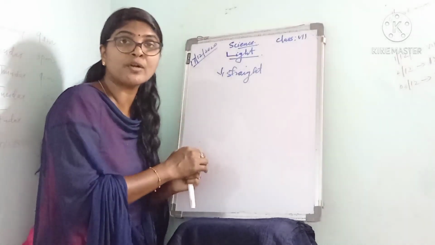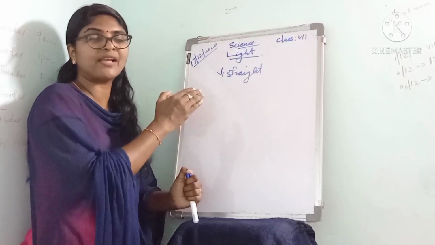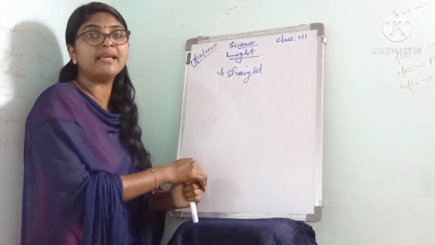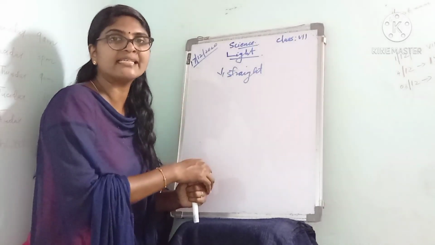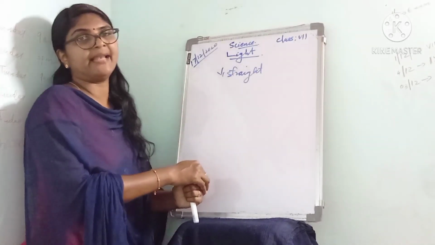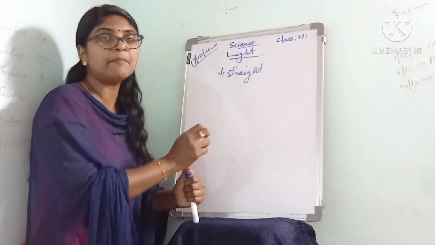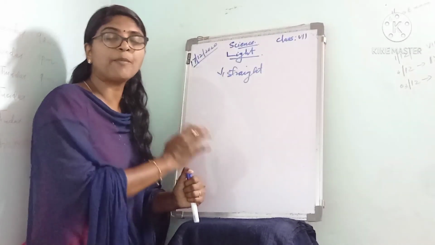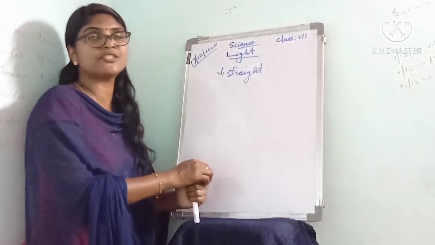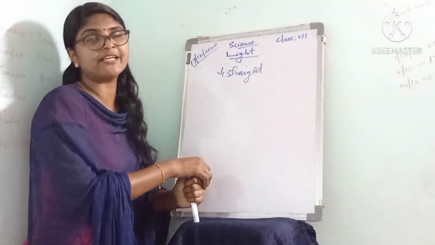Suppose if you switch on a torch in a dark room, you can see the beam of light will be absolutely straight. Listen to it. And this shows that light travels in a straight line. This is the very important property of light. And the propagation of light in a straight line is known as rectilinear propagation of light.